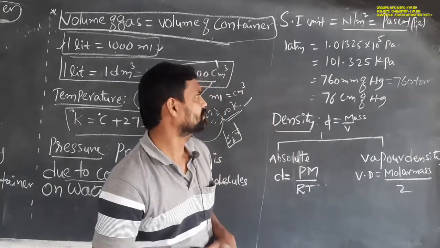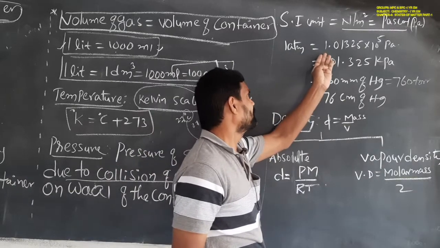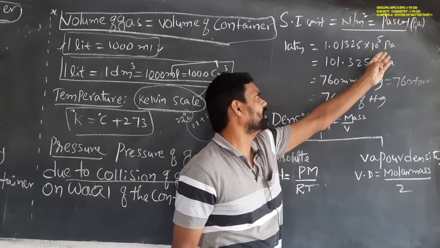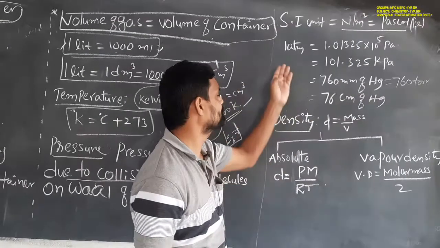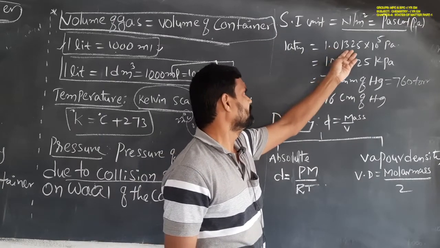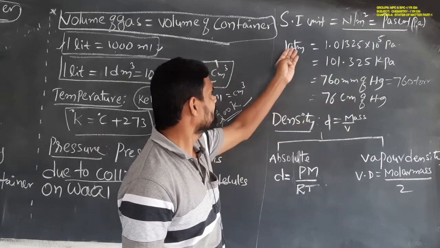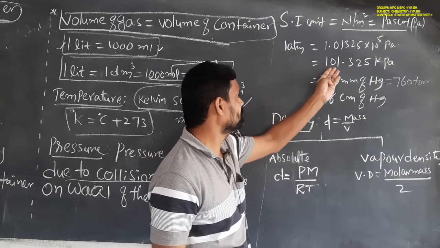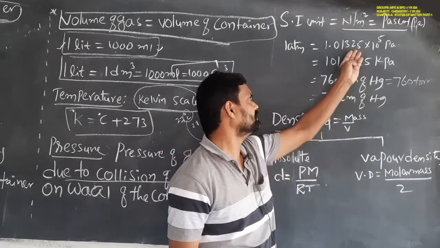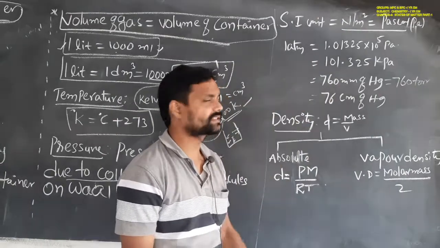We have to know that 1 atmosphere is equal to 1.01325 into 10 power 5 Pascals. Similarly, 1 atmosphere is equal to 101.325 kilopascals. The first value is in pascals, and this value is in kilopascals.